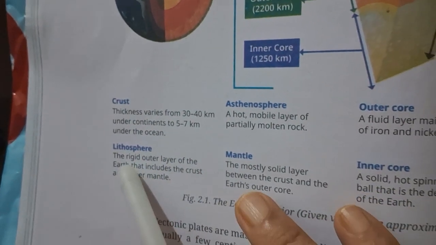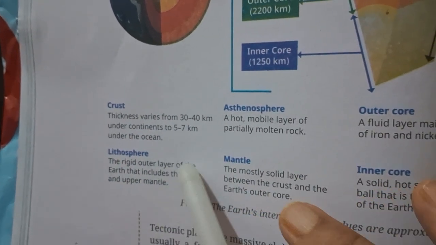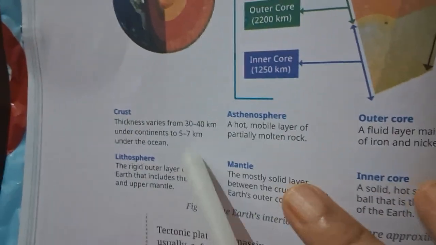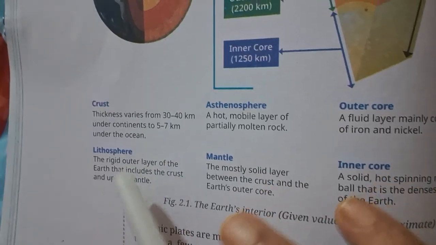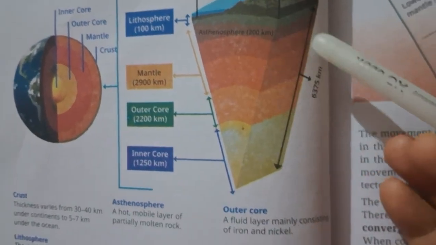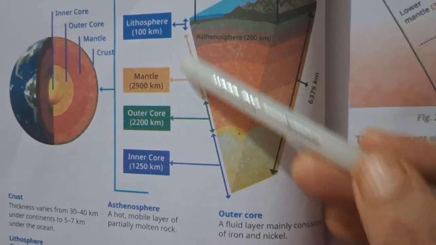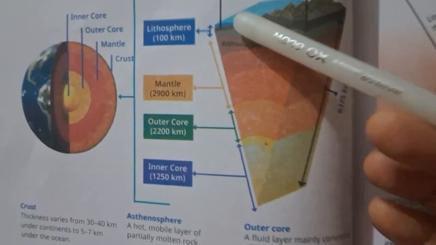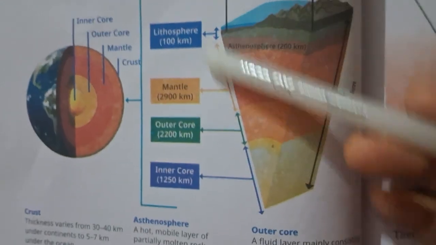The lithosphere is a solid layer, the rigid outer layer of the earth that includes the crust and upper mantle. The crust part comes in the lithosphere part, and the upper mantle part, this dark orange part, also comes in this layer. This layer covers around 100 kilometer.